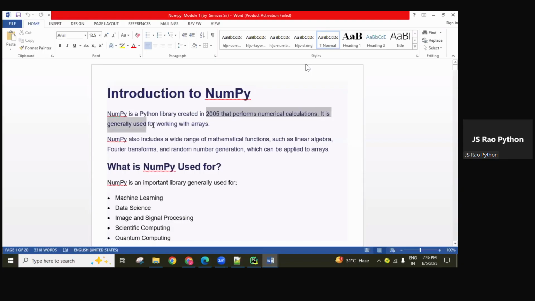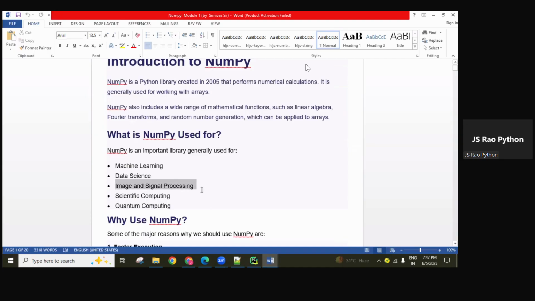It is generally used for working with arrays. NumPy also includes a wide range of mathematical functions such as linear algebra, Fourier transforms, and random number generation, which can be applied to the arrays. With these, we can perform different kinds of mathematical operations. We can also use NumPy in machine learning, data science, image and signal processing, scientific computing, and quantum computing. In all these areas, the NumPy module is required. That's why NumPy is in more demand nowadays.